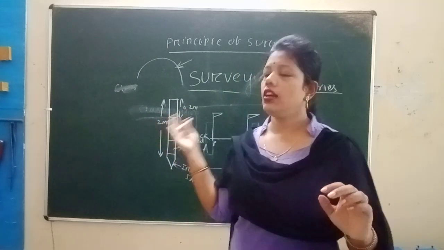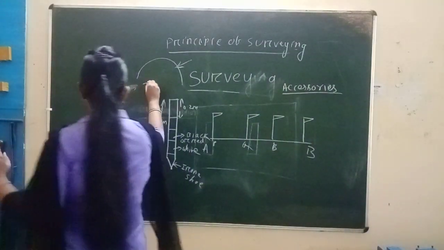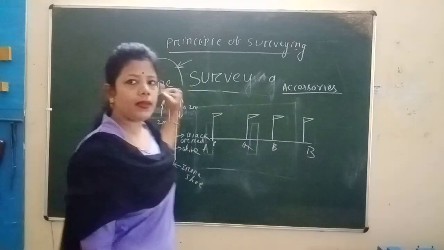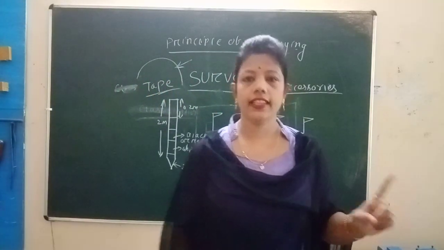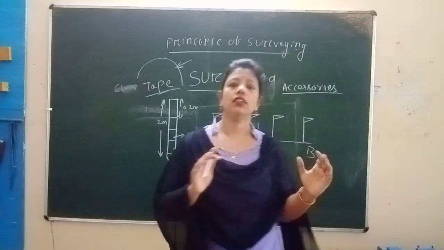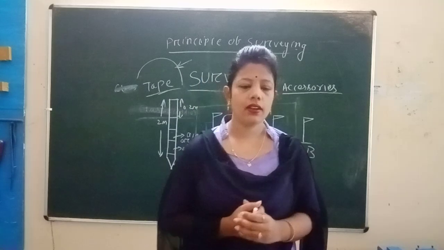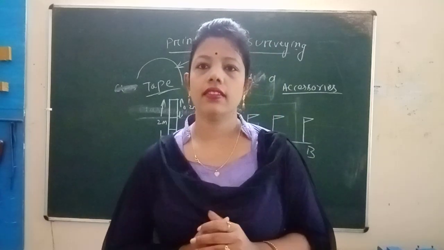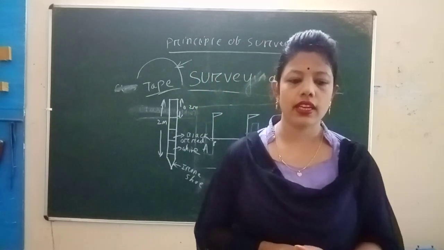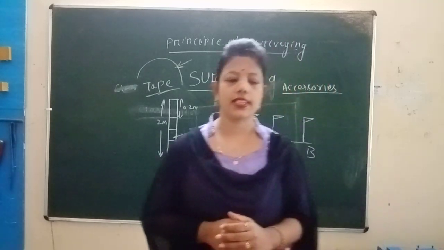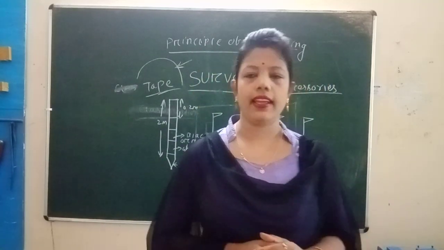Next we go to types of tape, which is one of the accessories of survey. Tape is also required for measuring the distances from stations. There are 4 types of tapes available. First one is cloth or linen tape. Second one is metallic tape. Third one is steel tape. Fourth one is invar tape.